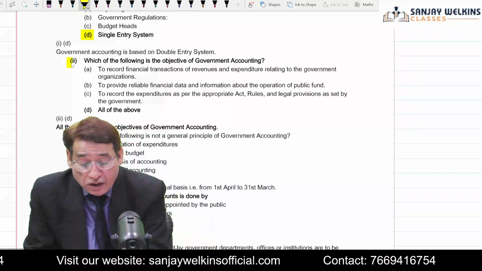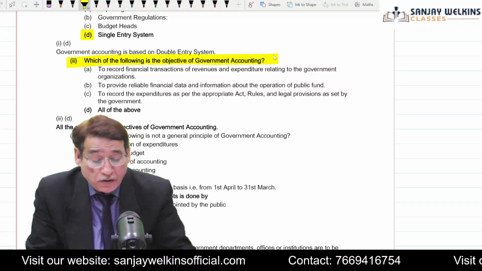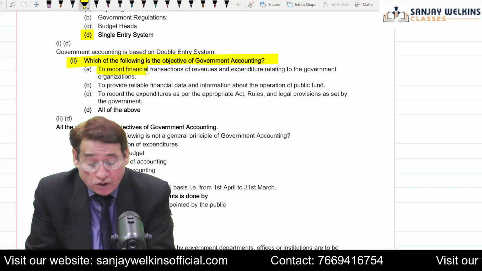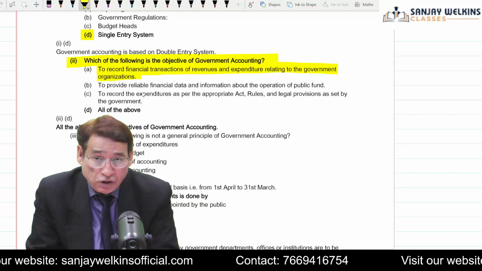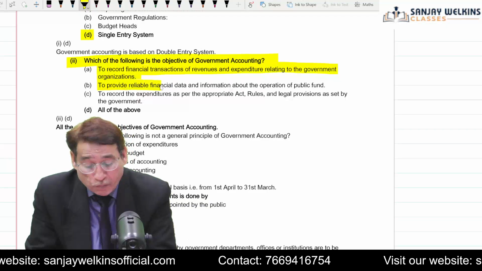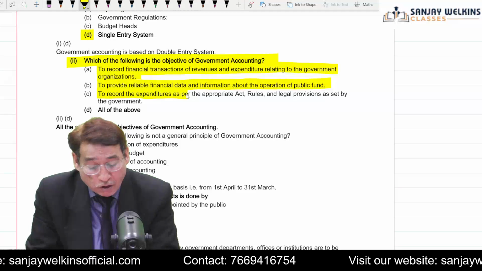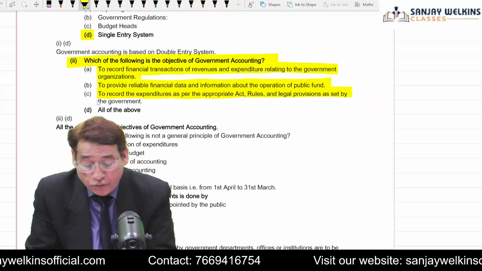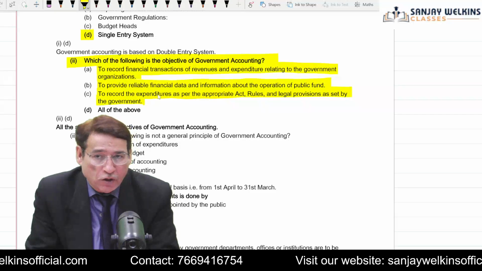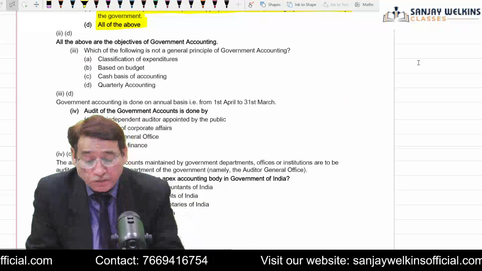Further, it is written, which of the following is the objective of government accounting. Now, as far as government accounting is concerned, it records the financial transactions of revenue and expenditure relating to the government organization. Yes, it is an objective to provide reliable financial data about the public funds. Again, it is an objective to record the expenditure as per the appropriate act, rules and legal provisions as set by the governments. In fact, all these are objectives. So that is why your answer will be all of the above.